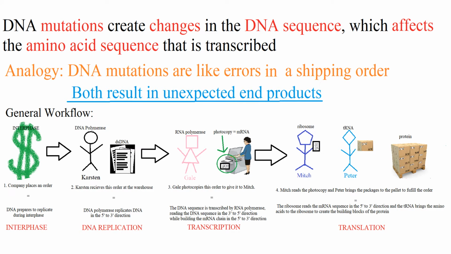A company placing an order is like interphase in the DNA replication cycle because the company prepares the order to take place. My father is like the DNA polymerase because he creates a replication of the company's order. Gail is like the RNA polymerase because she photocopies the order, with the photocopy being like an mRNA strand.